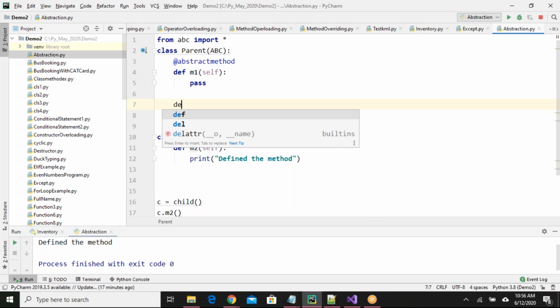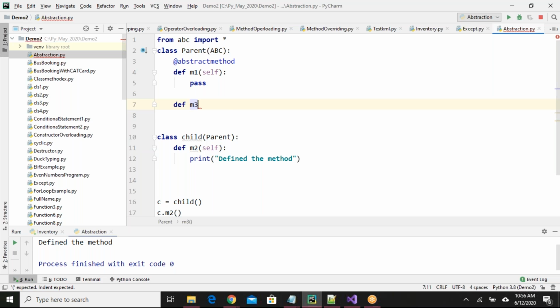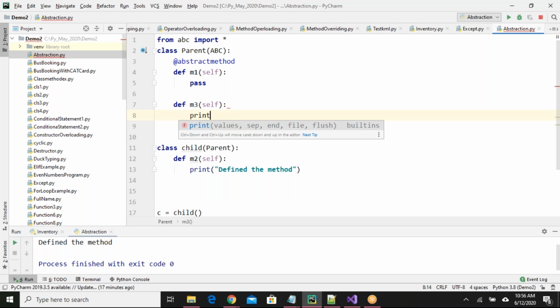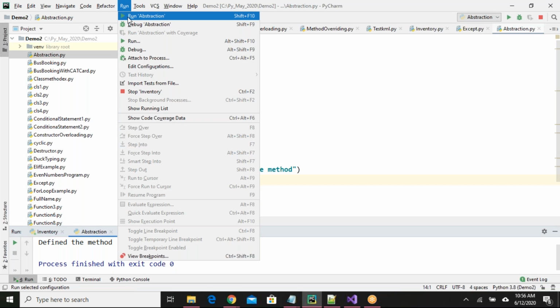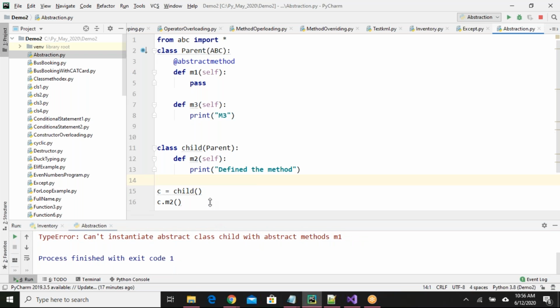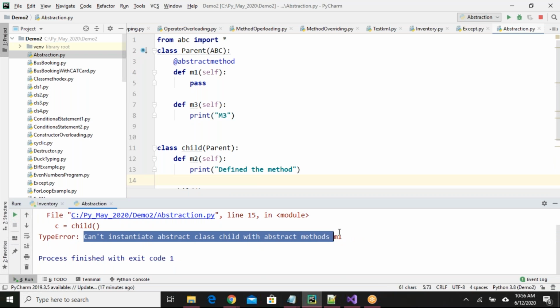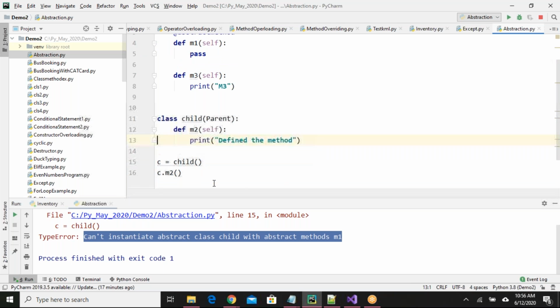So for example, I have one more method here, M3, and print say M3. Okay, that's it. Now if I try to create an object for the child class, what happens? Will it accept? It is not accepting because it is expecting a definition for the M1 method in the child class. Okay, fine. I'll create an M1 method here. Define M1, print M1, I'll say.